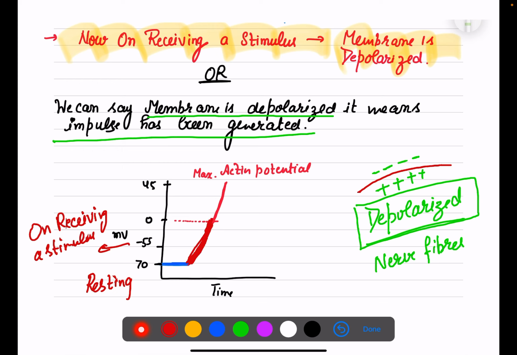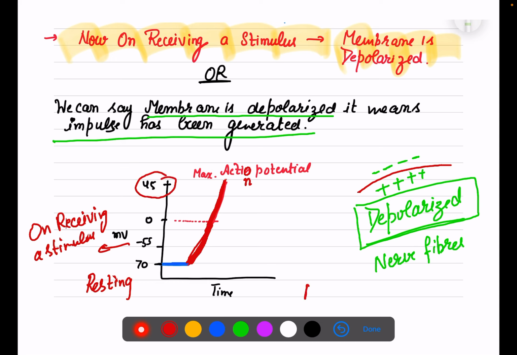Now they will reach zero, and finally they will reach a stage where maximum action potential is generated, at plus 45.